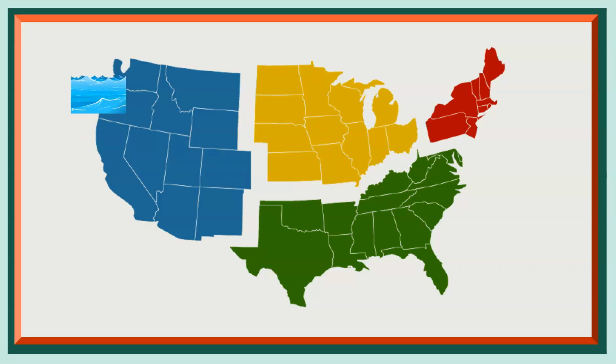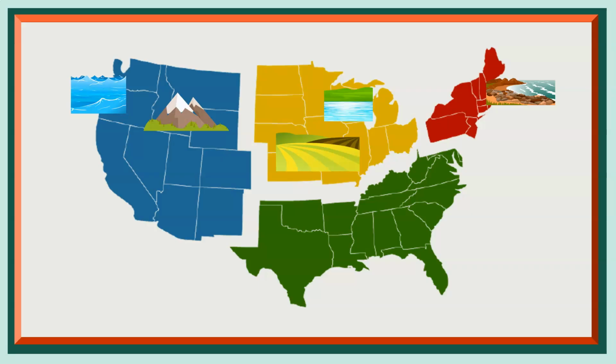There's the ocean coast in the west. It doesn't get very hot in this part of the ocean. There are the mountains. There are the lakes. There are the plains. There is the rocky coast of the east. In this part of the coast, it doesn't get very warm.